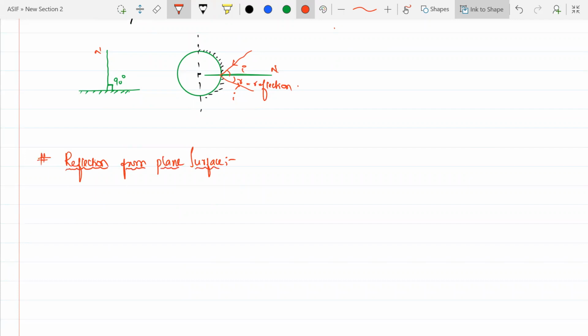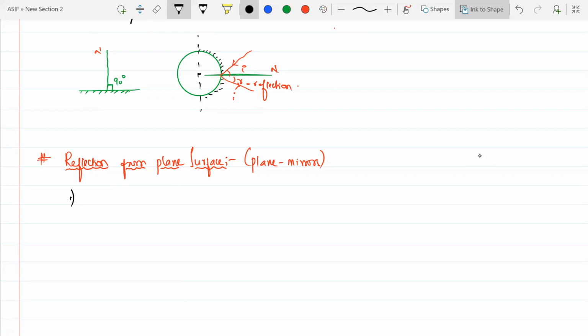Reflection from a plane surface. You're talking about here only plane mirrors, beta. Still we need to talk about curved mirrors like convex mirror and concave mirror. Yes, sir. In plane mirrors, the general plane mirrors whatever we use in our homes, beta, the image formed by the plane mirror is always erect, virtual and same side. Like when you stand in front of a mirror, your left appears right and right appears left, or not?